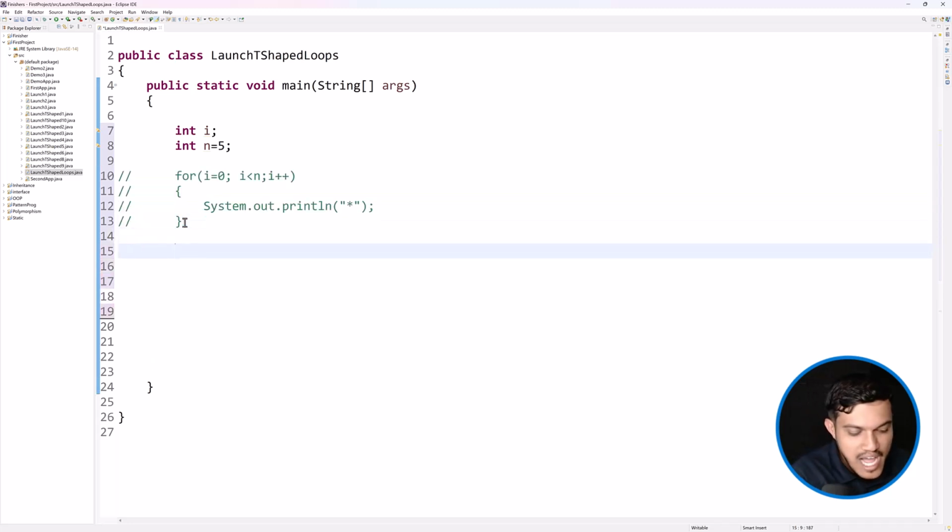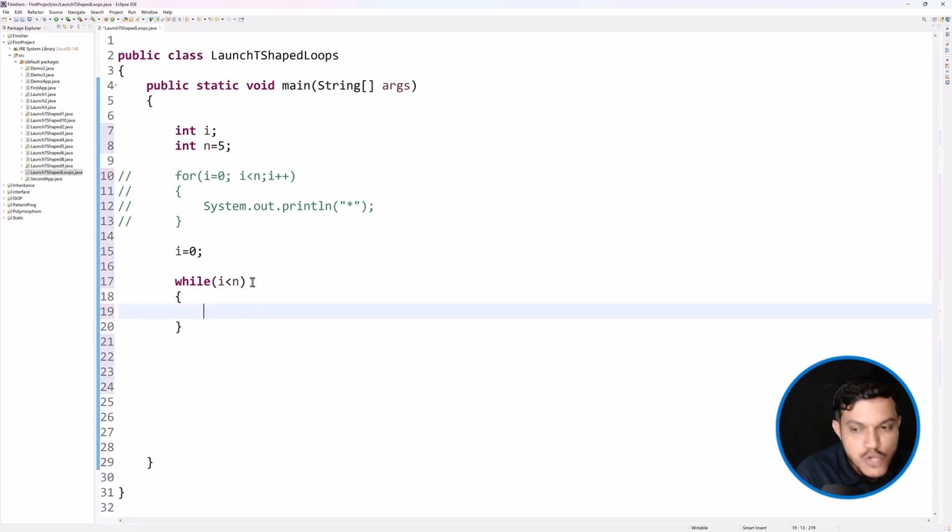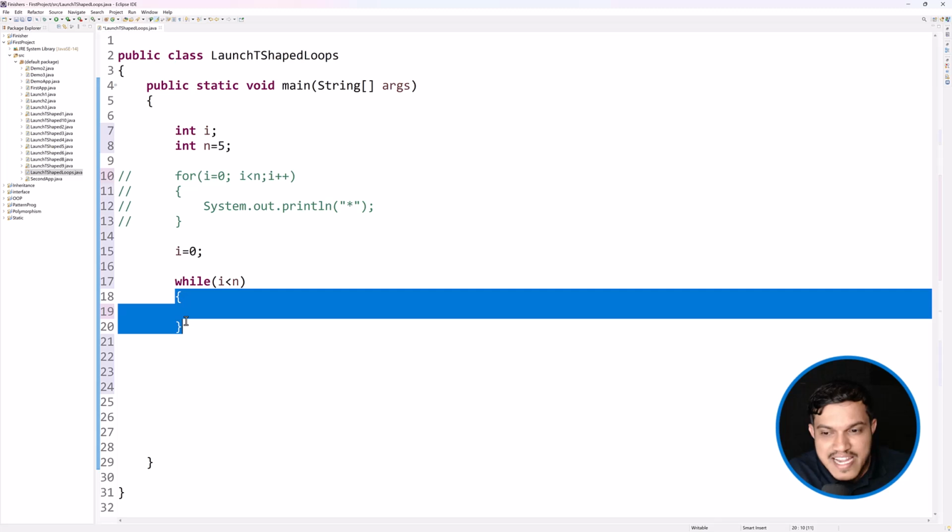Fine. Now I will say i equals to 0. I want to start from 0 and I will say while this condition, whatever condition I write here. In case of while loop, within this we may have to specify only condition. We will not be writing the initialization, we will not be writing the update here. I will say as long as i value is less than 5 or 4, maybe inside n I have 5, so I can say here n, because anyway inside n we have 5. Writing 5, writing n, both of them are same here. And whatever activity you want to repeat, within this curly brackets, you may have to write.